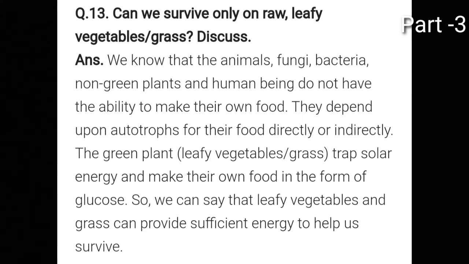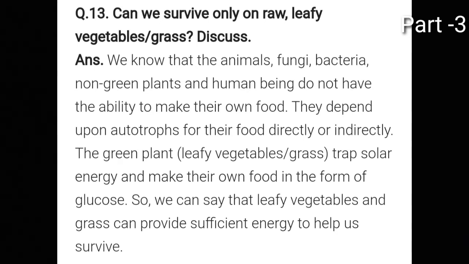Now the next and last question is: can we survive only on raw leafy vegetables or grasses? You have to discuss. We all know that animals, fungi, bacteria, non-green plants and human beings do not have the ability to make their own food. Why? Because they are not autotrophs, they are heterotrophs. So they depend on other organisms for their food. They depend on autotrophs or plants for their food directly or indirectly.